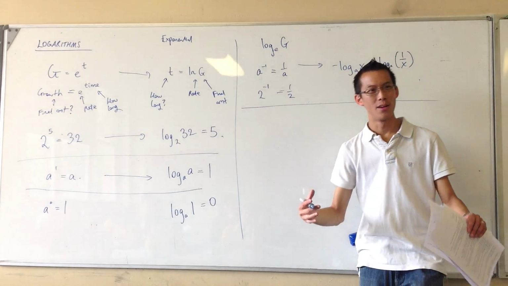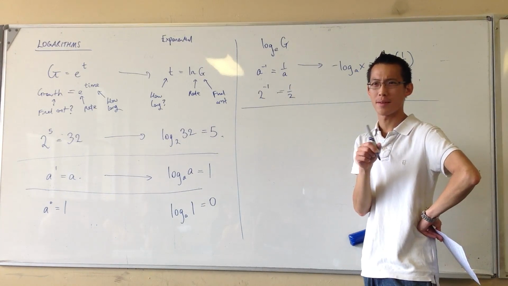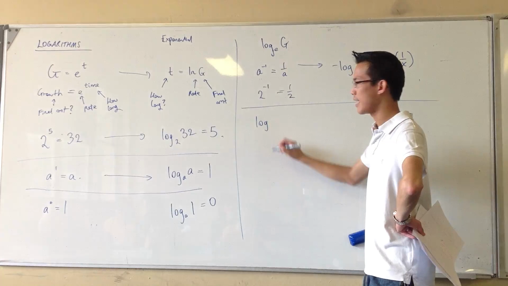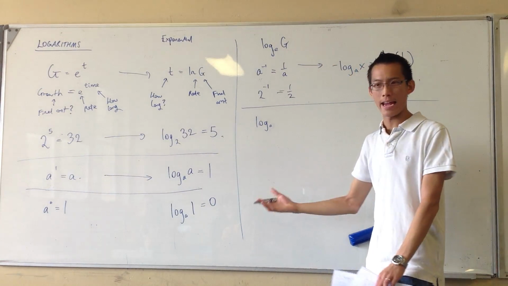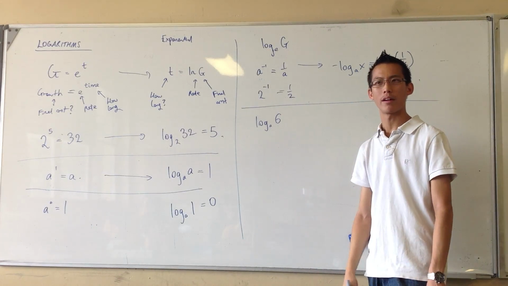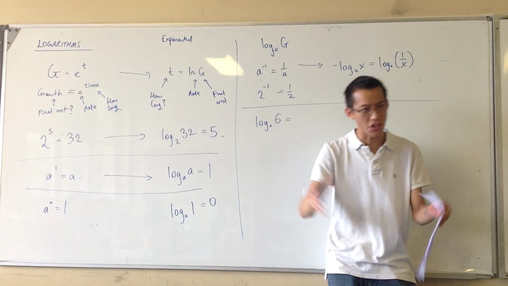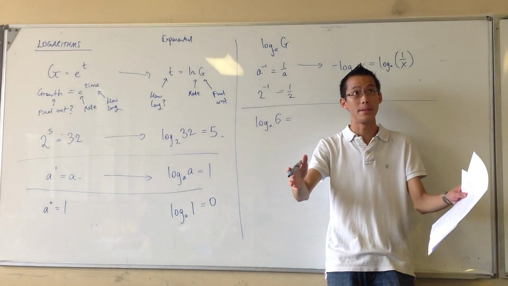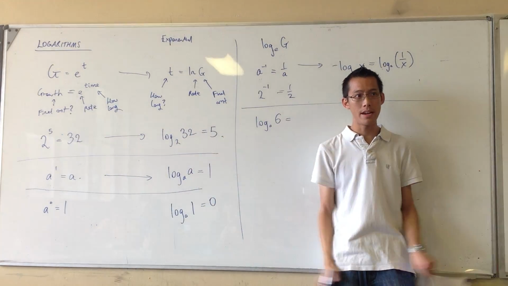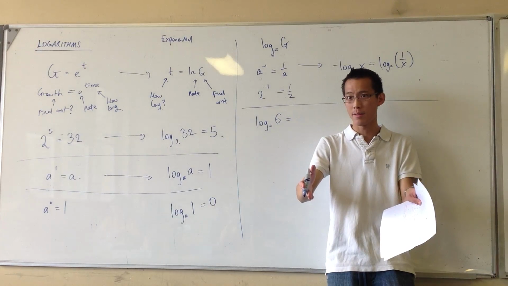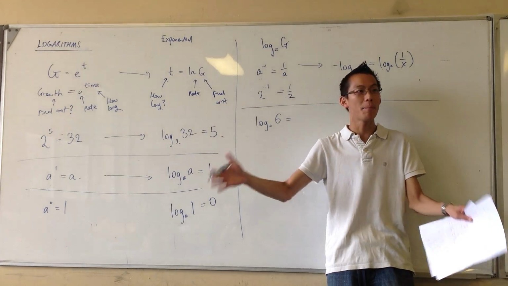Let's think about how logs go together, because this is where it gets confusing. I'll give you a concrete example first, because that might be a bit easier. If I say I want to grow to 6 times my size, I'm growing at rate A, and I want to get 6 times bigger, I can think of that as the time it takes to double in size. So now I'm twice as big. And then the time after that to get 3 times bigger. So if I grow twice as big, take that time, and then grow 3 times as big, take that time, and add up those times.